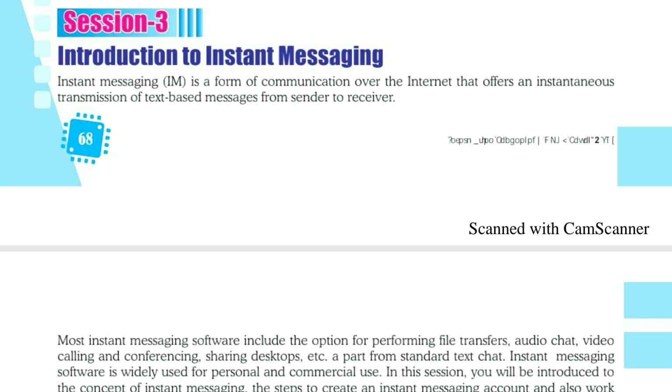Take an example. In our real life, we use many different social networking platforms for transferring files, sending audios, videos, text messages, audio or video conferencing, audio or video calling, etc. over the internet, such as WhatsApp, Telegram, Facebook Messenger, Google Hangouts, Yahoo Messenger, Windows Live Messengers, etc. These are different instant messaging software.